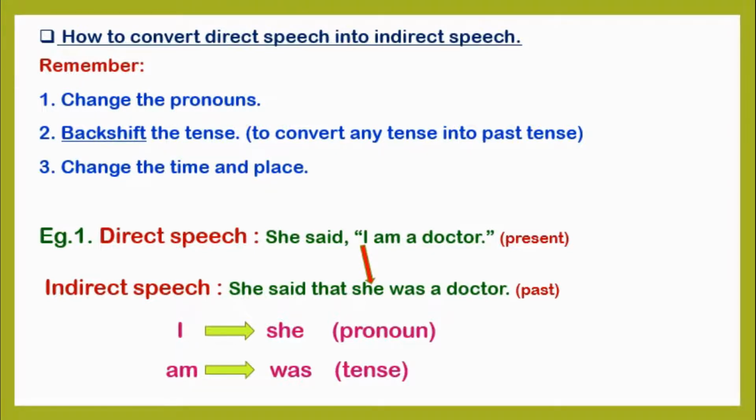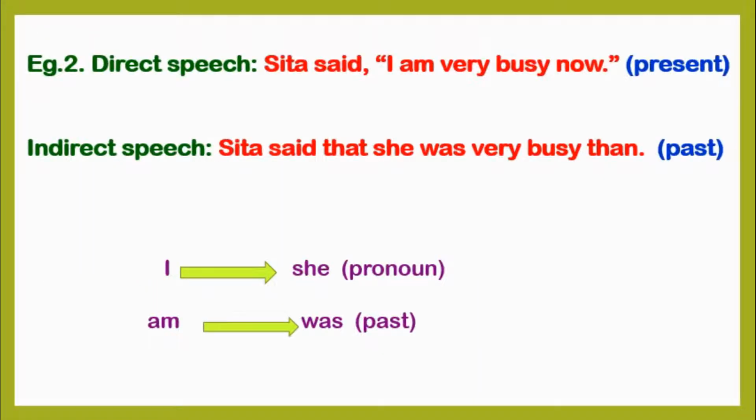I got converted into she. And instead of am, that is, I am a doctor, means it is a present tense. And the past tense is she was a doctor. So am got converted into was, means the tense got converted. Here I got converted into she and am got converted into was. Second example, direct speech. Sita said, "I am very busy now."